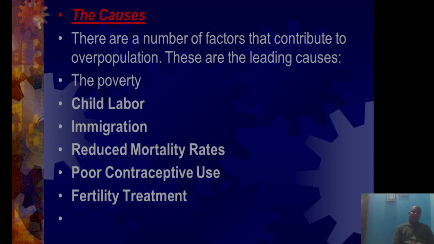After that, poor people, for the sustenance of their life, have to do child labor. So the poor people's children go into child labor. This is the main cause of overpopulation.